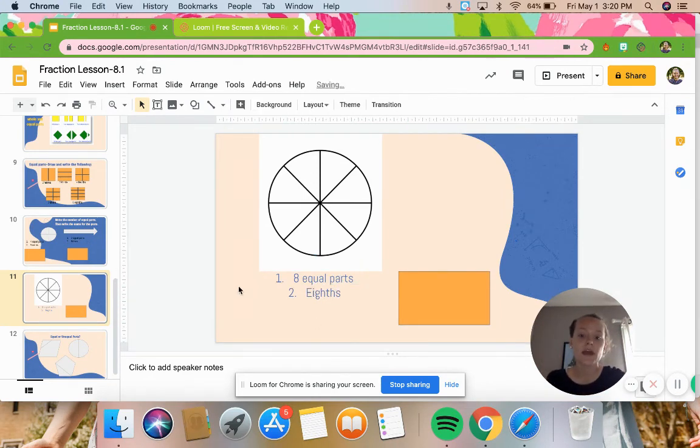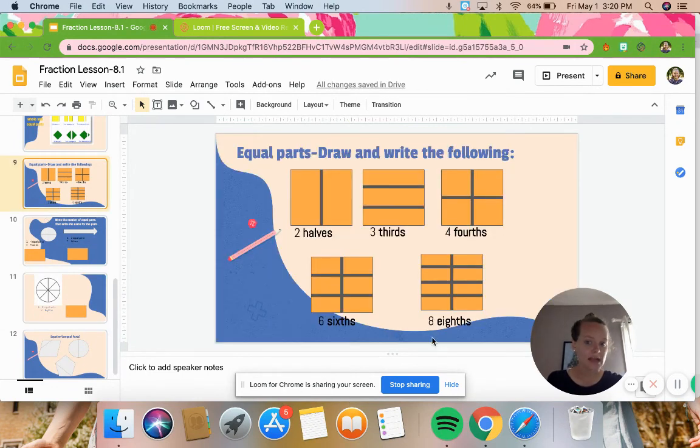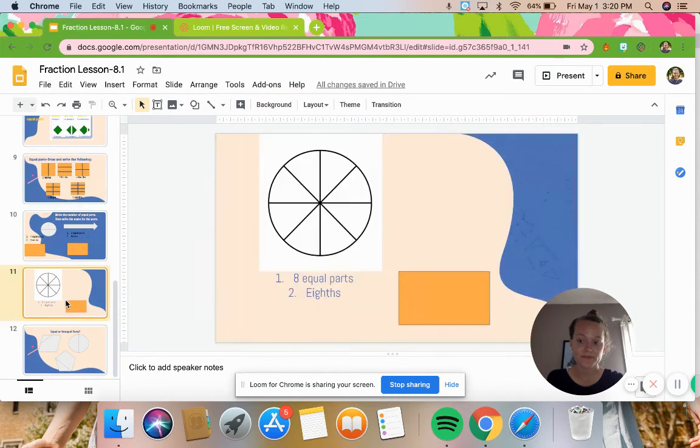There we go. And remember, if you need to go back, just like I did, that's okay. You can go back and reference these to see. But they should make sense because if I know there's 8 parts, then I know it's going to be called eighths because the word's right there, right? So that makes sense to us.